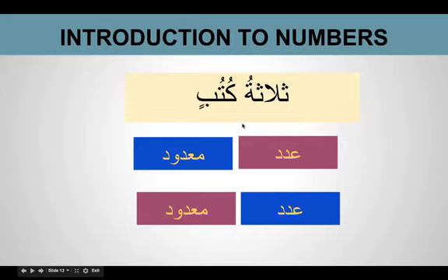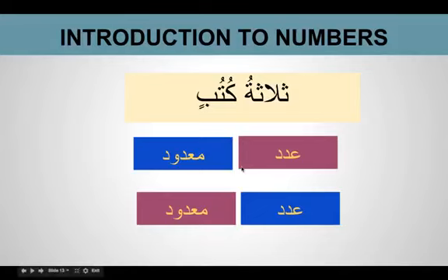This is a unique thing in Arabic: when you count a masculine object, we use a feminine number. It is like a magnet, where opposite poles attract. You have to remember that opposites always come together in numbers.